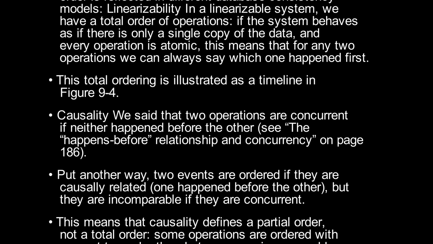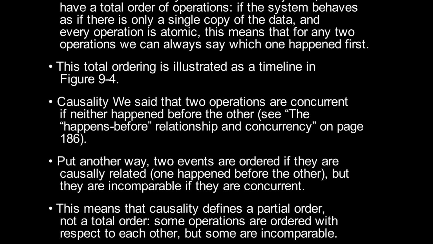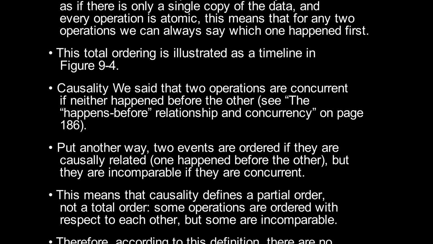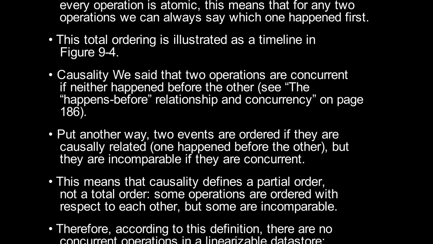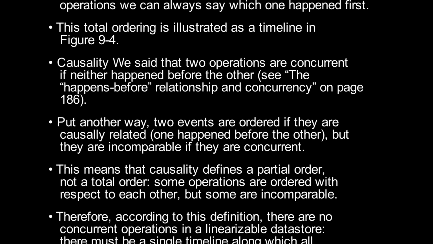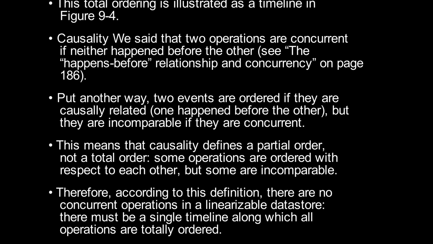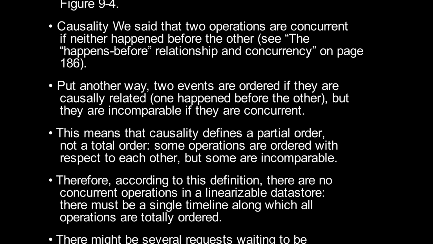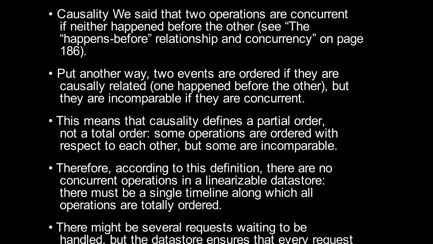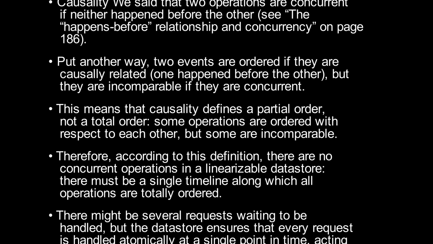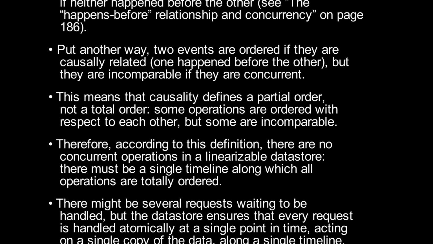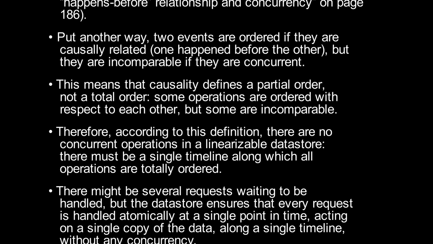Put another way, two events are ordered if they are causally related: one happened before the other. But they are incomparable if they are concurrent. This means that causality defines a partial order, not a total order. Some operations are ordered with respect to each other, but some are incomparable. Therefore, according to this definition, there are no concurrent operations in a linearizable data store. There must be a single timeline along which all operations are totally ordered.